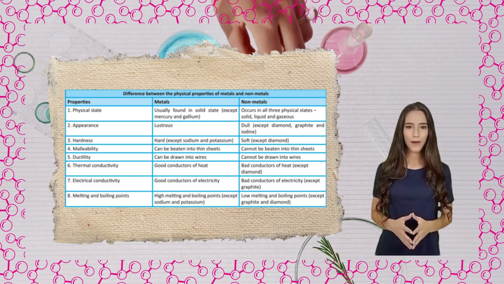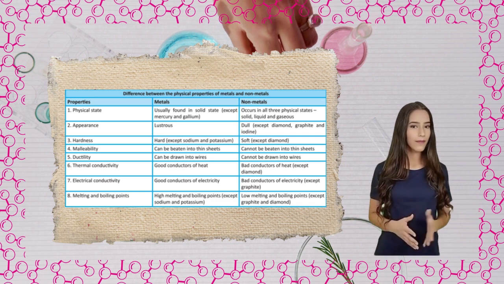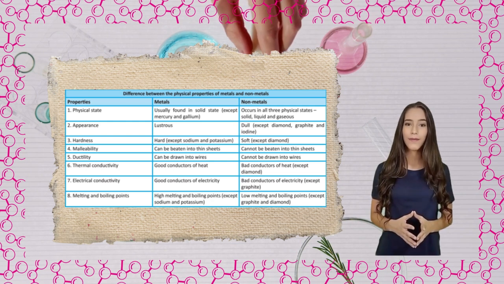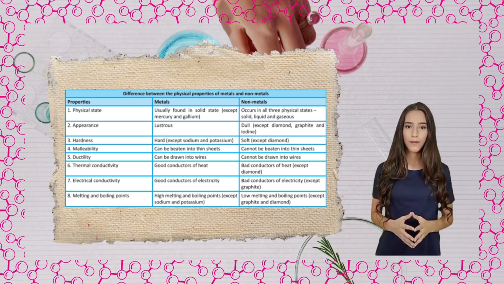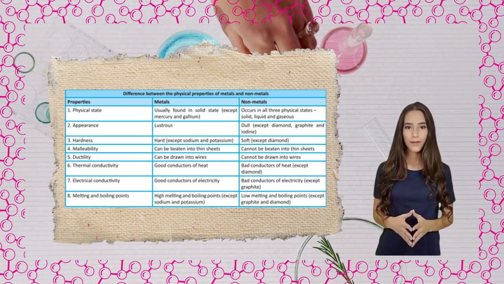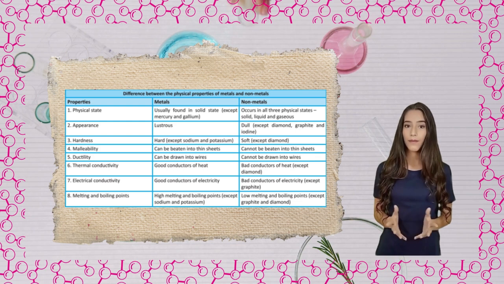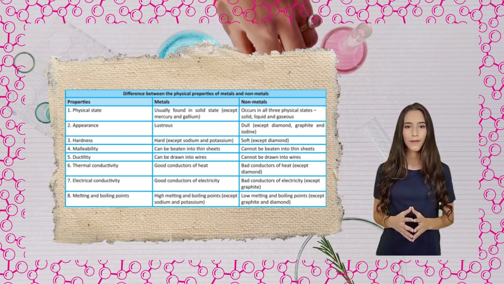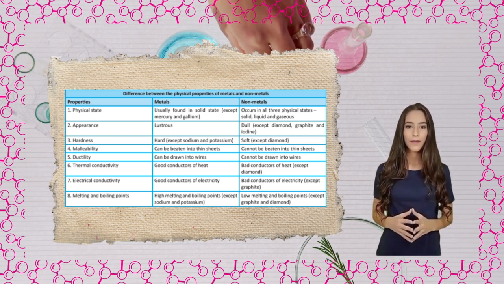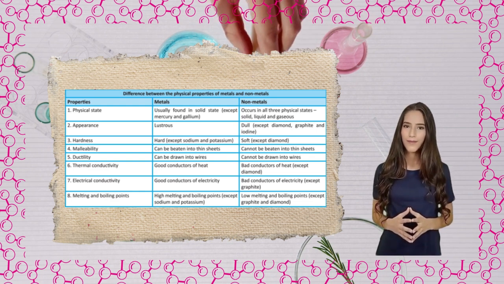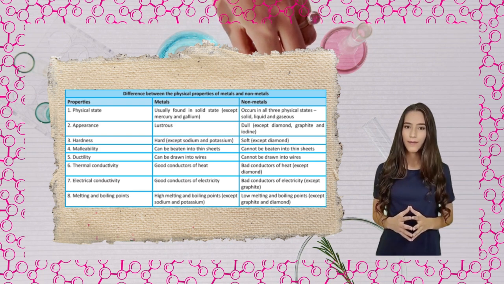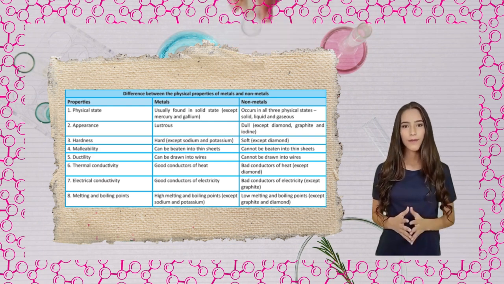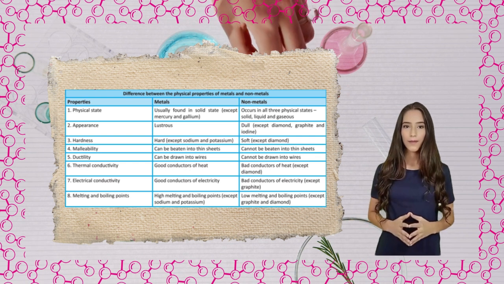Difference between the physical properties of metals and non-metals. Properties. Metals. Non-metals. 1. Physical state. Usually found in solid state, except mercury and gallium. Occurs in all three physical states: solid, liquid and gaseous. 2. Appearance. Lustrous. Dull, except diamond, graphite and iodine. 3. Hardness. Hard, except sodium and potassium. Soft, except diamond.